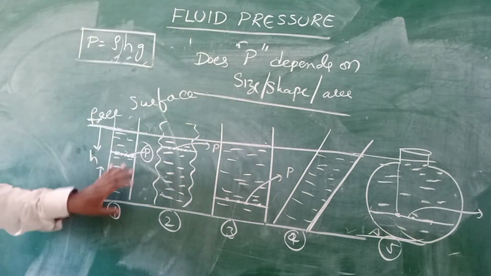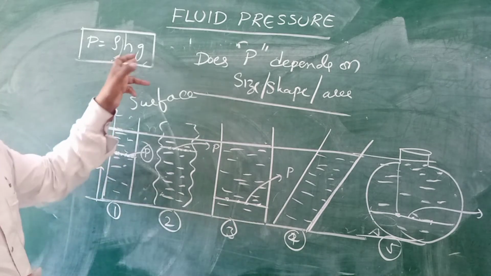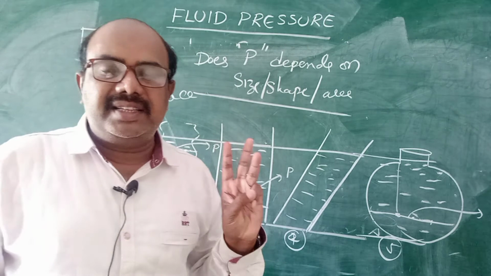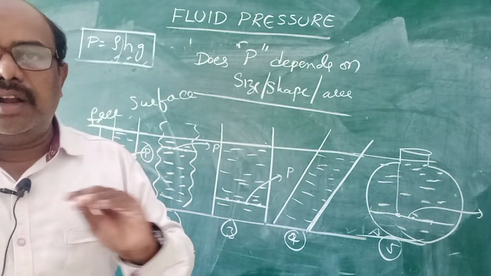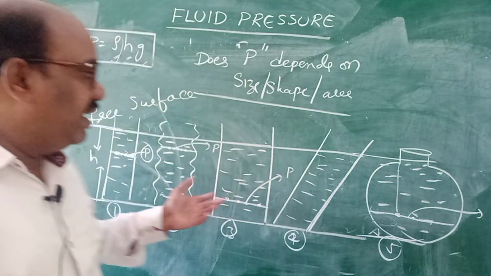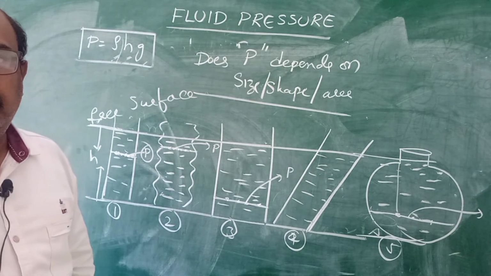Number 2, height of the column from the free surface. Number 3, gravity. Only these are the 3 factors affecting fluid pressure, but fluid pressure does not depend on the size, shape and area of the container.